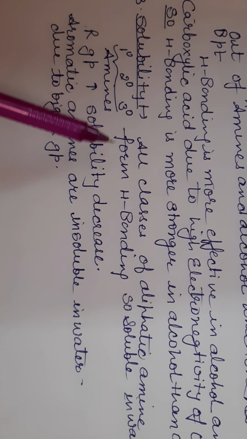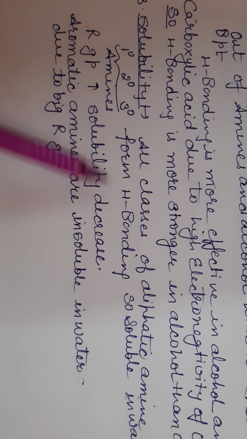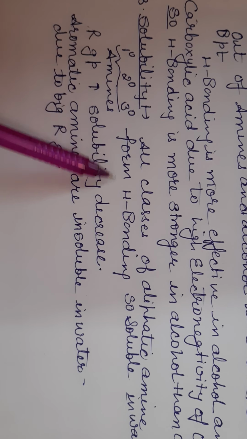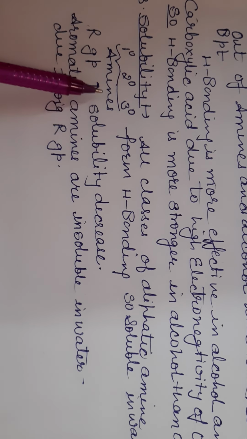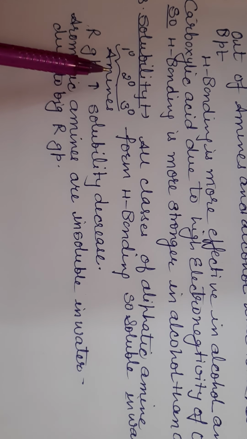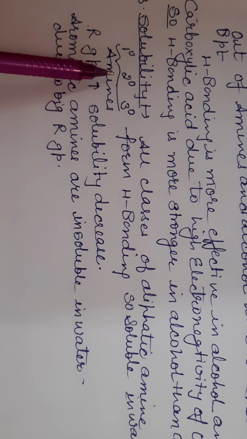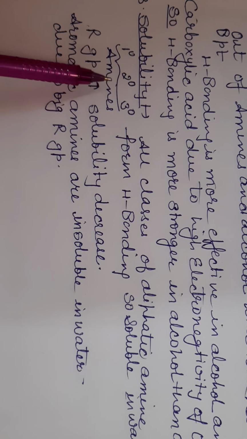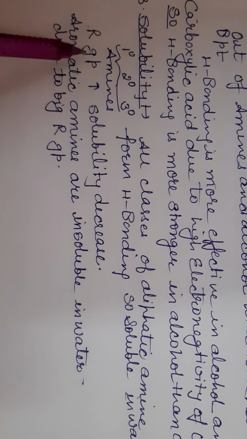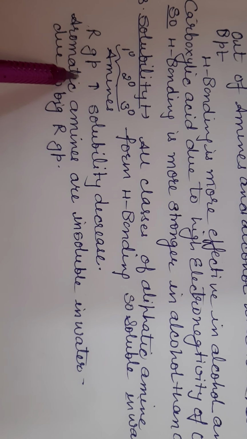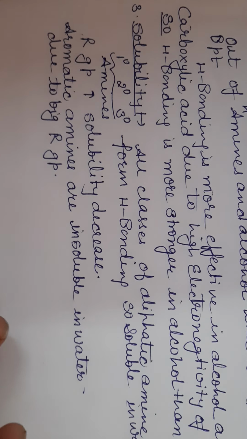Next is solubility. All classes of aliphatic amines, primary, secondary, and tertiary, form hydrogen bonding, so they are soluble in water. Solubility depends upon the like dissolves like concept. Water is polar, amines are also polar in nature, that's why they are soluble. But as we increase the R group, which is the non-polar part, their tendency to form hydrogen bonding with water decreases.